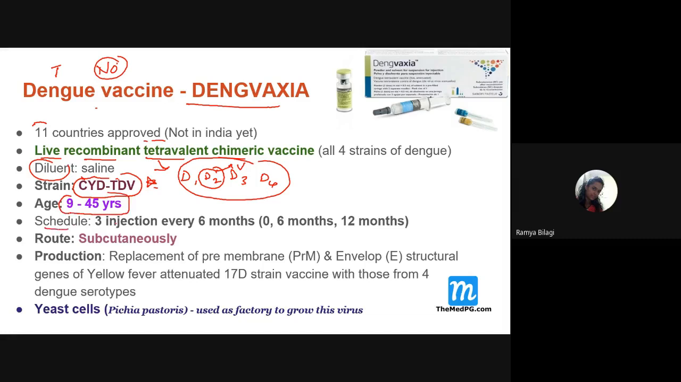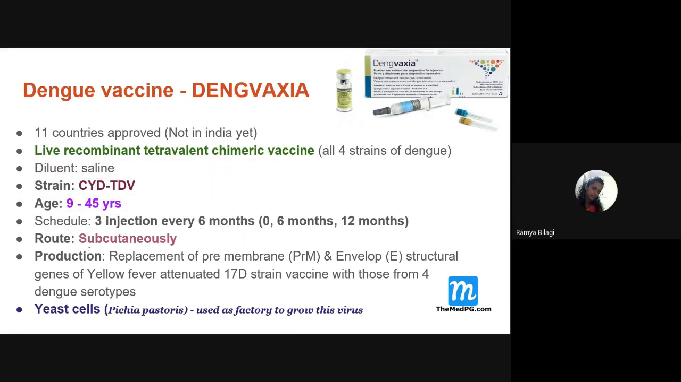Then the schedule. So when to give this particular injection? Three doses are given at an interval of 6 months. Like if today the dengue vaccine is given, then after 6 months recall the patient for the second dose, and after another 6 months, that is at 12 months, recall for the third dose. So three doses are given at 6-month intervals. And what is the route of administration? It is given subcutaneously.